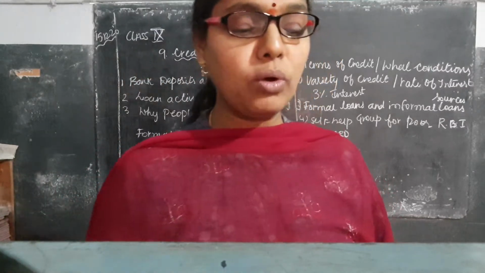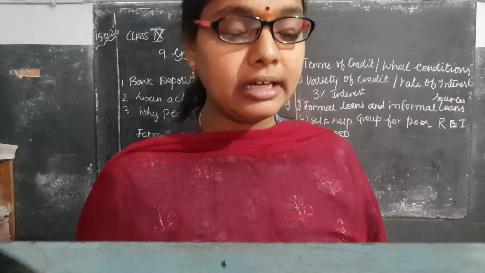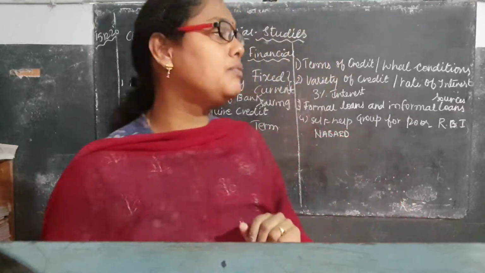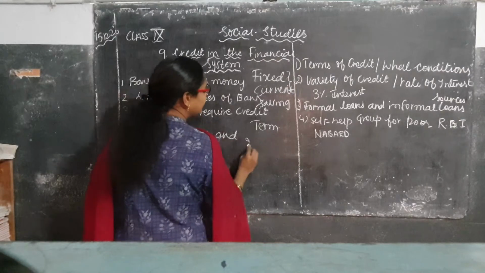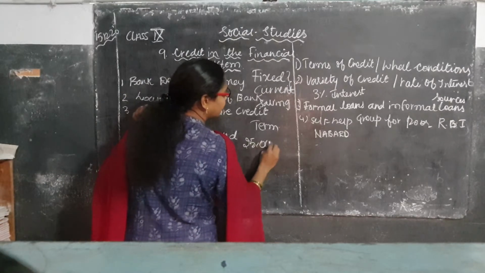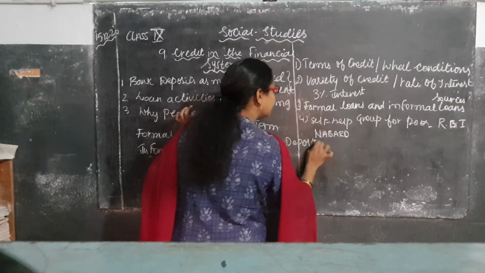So here, children, what is a demand deposit? Demand deposit is nothing but, for example, if you are depositing money in the bank, think you are depositing 25,000 in the bank. Isn't it, children?